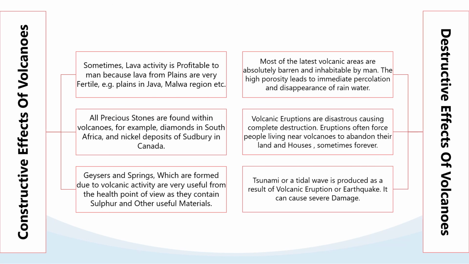Next we discuss the destructive effects. Volcanoes cause destruction of life and property. Fast moving hot lava can destroy settlements, roads, and other man-made structures. A large quantity of hot lava kills large populations, and destroys animals and plant life. Cultivated areas also get buried under the volcanic eruption, followed by the formation of a thick layer of volcanic ash and dust spread over cultivated areas, making the land unsuitable for cultivation.